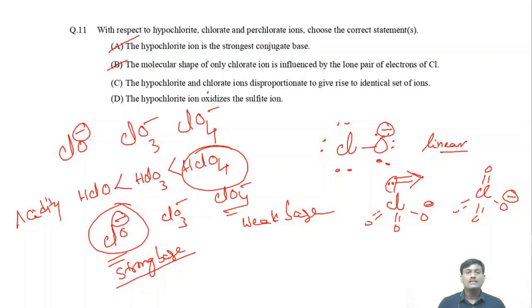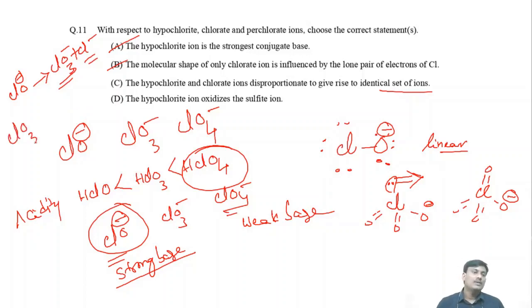The hypochlorite and chlorate ions disproportionate to give rise to an identical set of ions. Suppose if you take ClO minus, this one disproportionates into ClO3 minus plus Cl minus. It's a disproportionation reaction. In this case, you are getting ClO3 minus and Cl minus, meaning chlorate and chloride. If you take chlorate, ClO3 minus, you will get ClO4 minus and Cl minus.